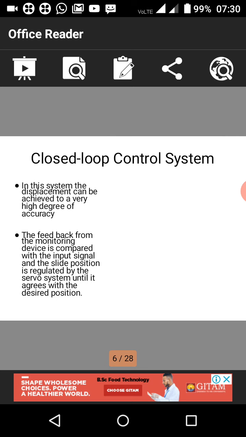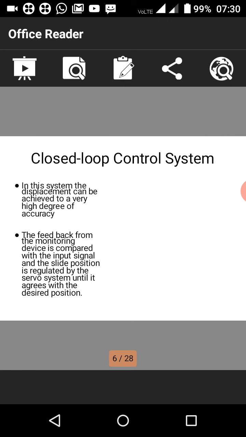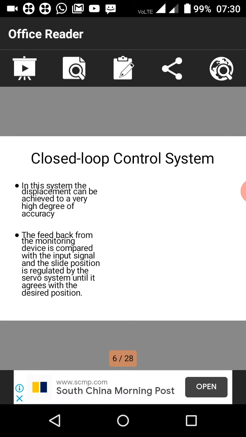So we'll see what closed loop systems are. There are two types of closed loop systems. One is when the system returns the feedback to the CNC controller. So what it will do, it feeds back to the CNC system controller. It means it tells the CNC system how to control and generate. And another returns the feedback to the computer.